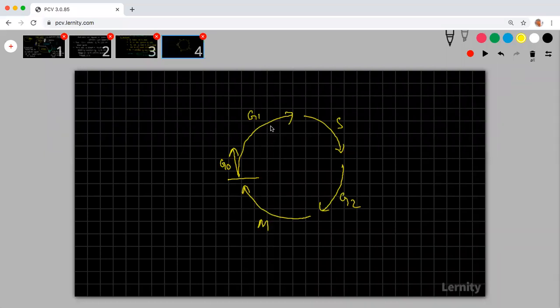Now if a cell is coming out of the G1 checkpoint and it is reverted to this G0, there is no great problem as such. Why?